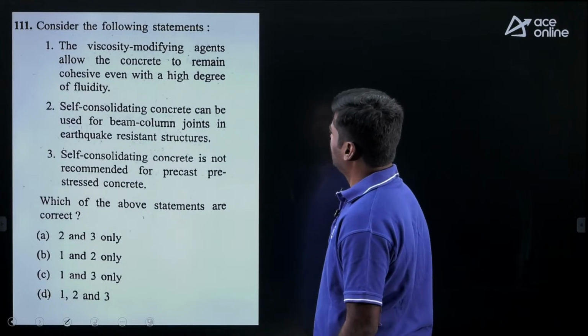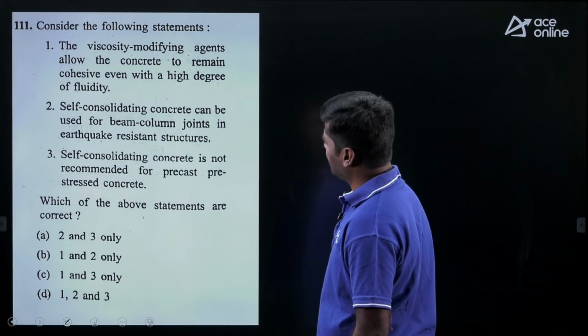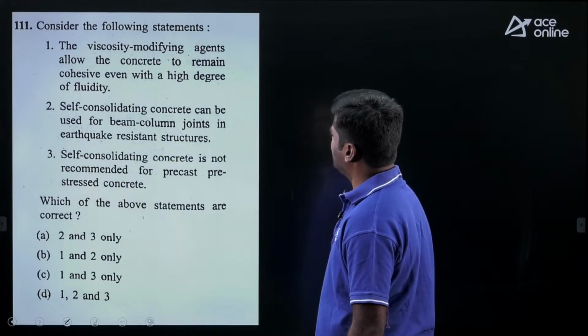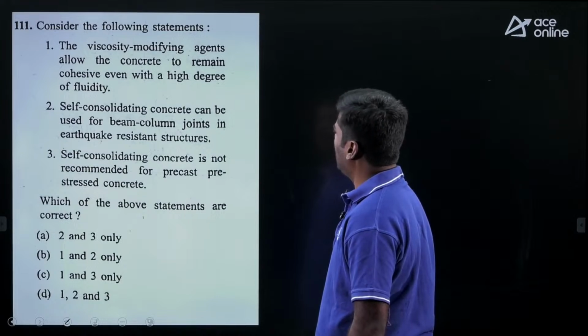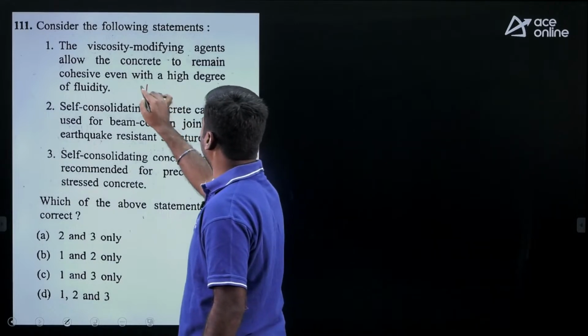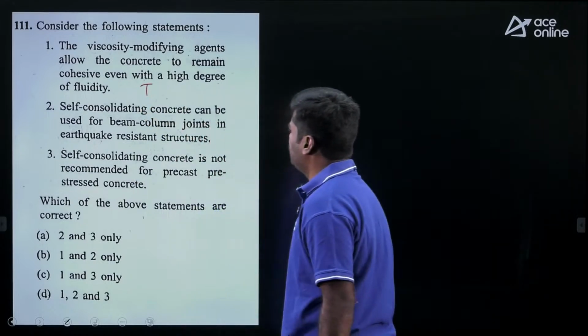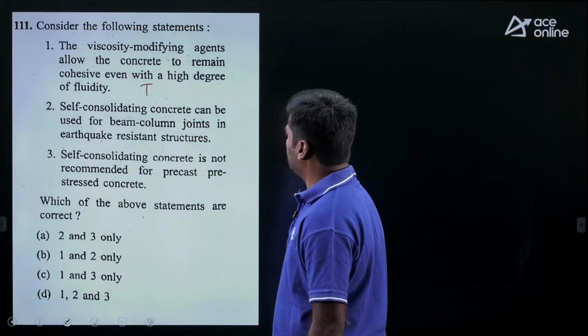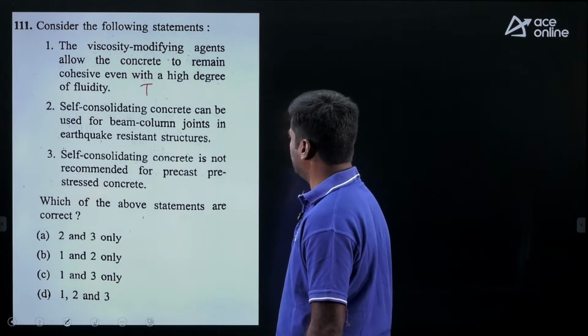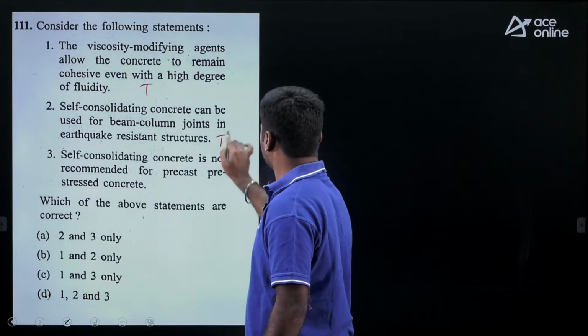Next question. Consider the following statements. There are 3 statements given. Statement 1: the viscosity modifying agents allow the concrete to remain cohesive even with a high degree of fluidity. Yes, this statement is true. Statement 2: self-consolidating concrete can be used for beam column joints in earthquake resistant structures. Yes, it is also true.